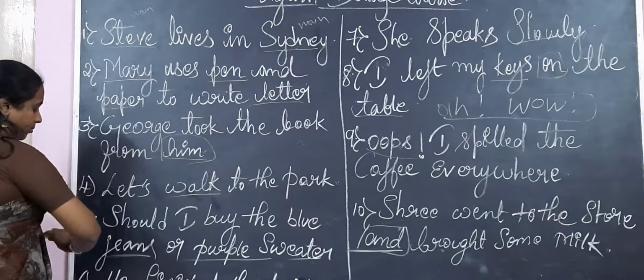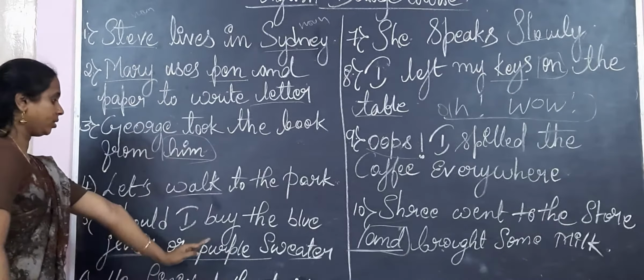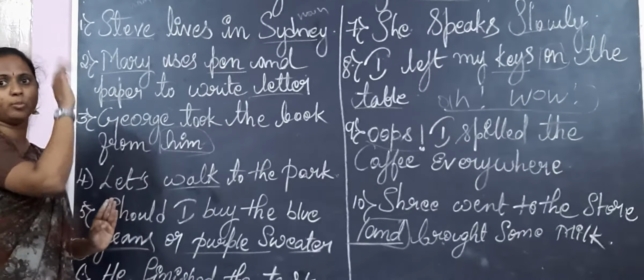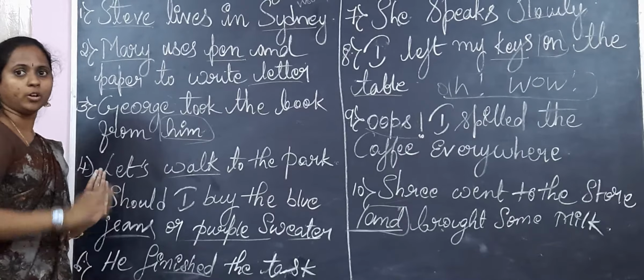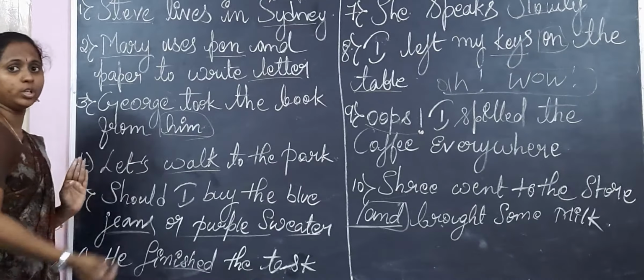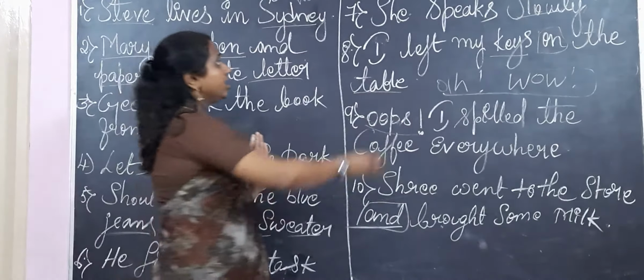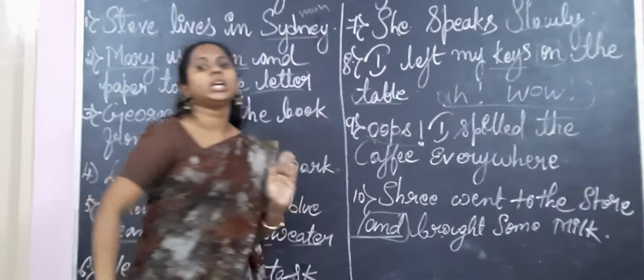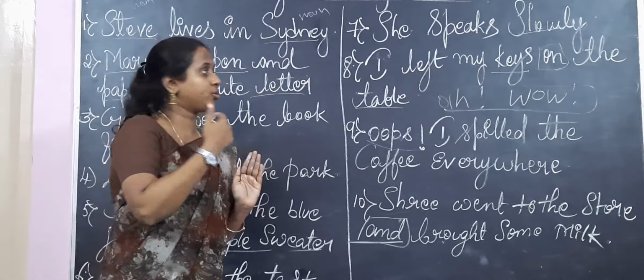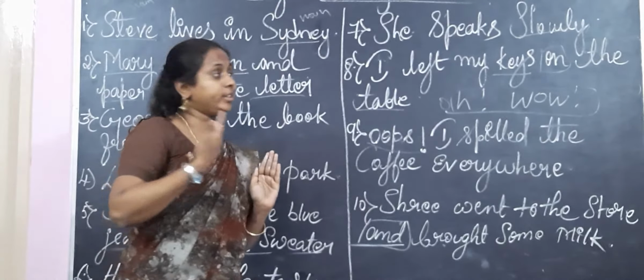And describing words, blue jean, purple sweater, tall boy, short girl. Okay, describing a noun is known as an adjective. And she speaks slowly, slowly, writing, these are adverbs.